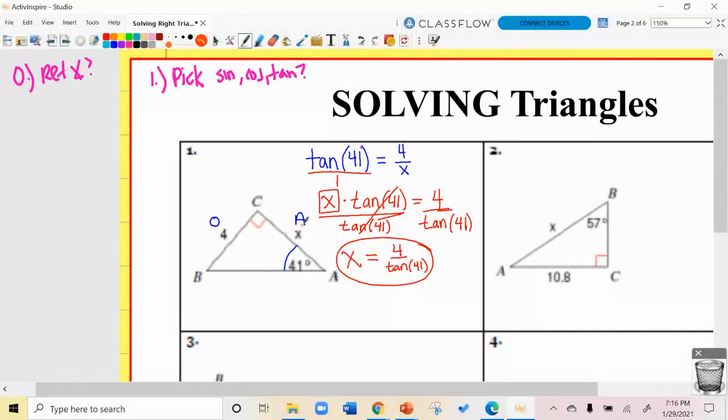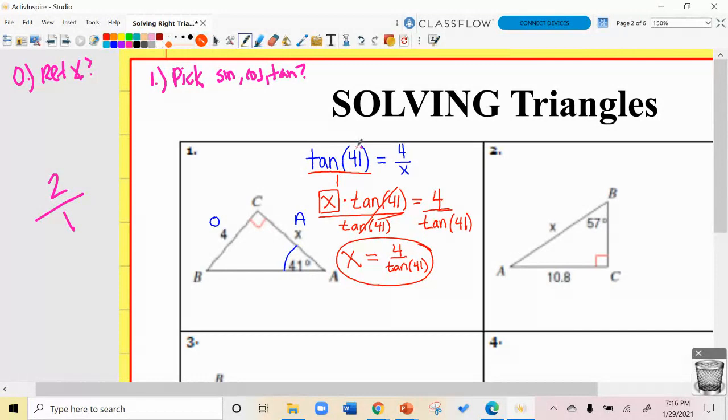Then I went ahead and isolated it. I chose to draw the bar here and write it over 1. Any number can be written over 1. It's like hidden math. If I have the number 2, it's really 2 over 1. That's always there. So you've got tangent of 41 over 1.